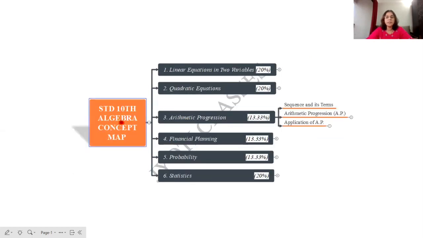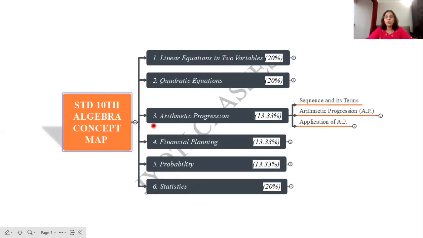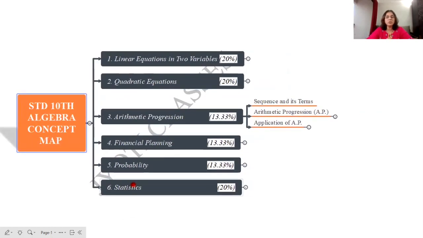Coming to the next lesson, that is arithmetic progression. Here you will come across the topic, what is a sequence, and what are the terms of an arithmetic progression. These are the common topics you will be introduced to in the lesson.